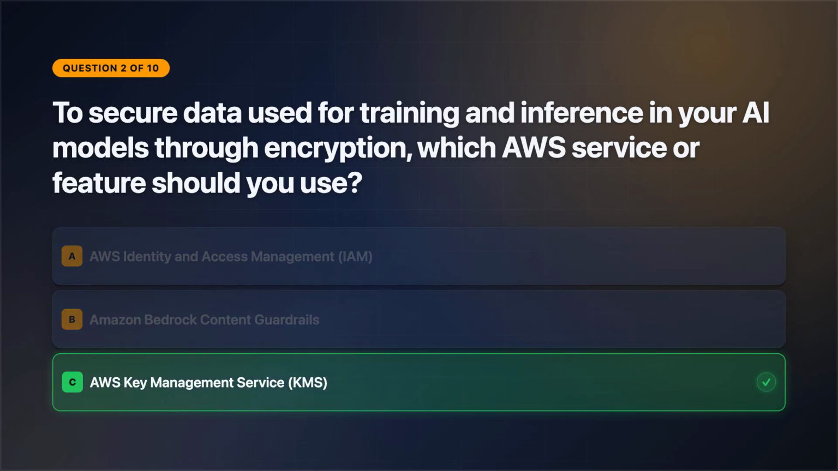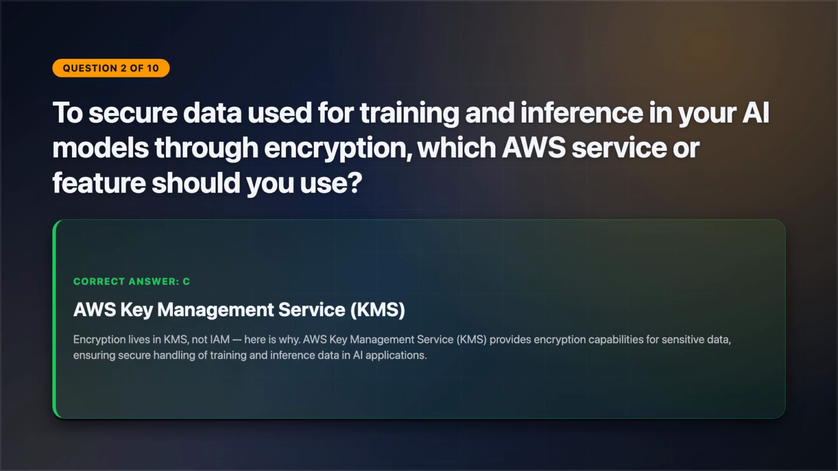The correct answer is option C. Encryption lives in KMS, not IAM. Here's why. AWS Key Management Service, KMS, provides encryption capabilities for sensitive data, ensuring secure handling of training and inference data in AI applications.